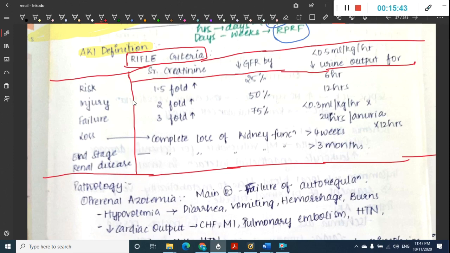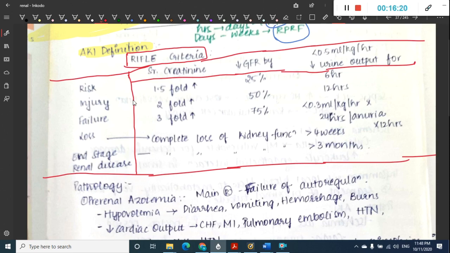In injury, there is a two-fold increase in serum creatinine, a decrease in GFR by 50%, and urine output of less than 0.5 ml per kg per hour for 12 hours. Then in failure, a threefold increase in serum creatinine is seen, a decrease in GFR by 75%, and urine output of less than 0.3 ml per kg per hour for 24 hours, or you can see anuria for 12 hours.